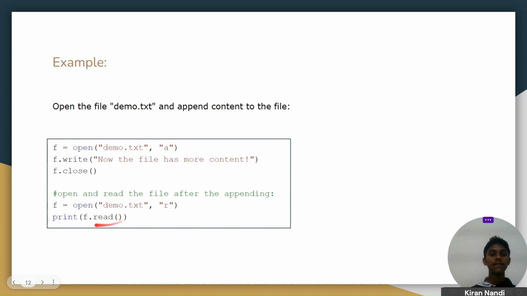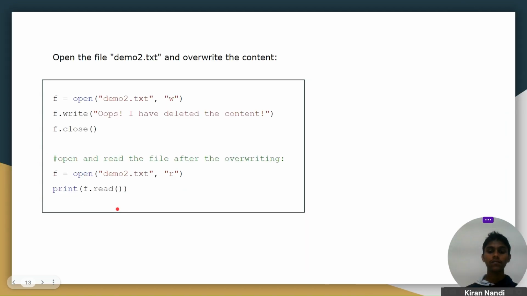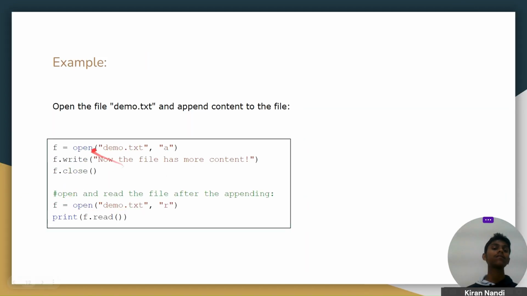And then if we want to read this file, we can use this command. Here you can see that the text that already exists in this file will not get deleted, it just appends the new text into this file.